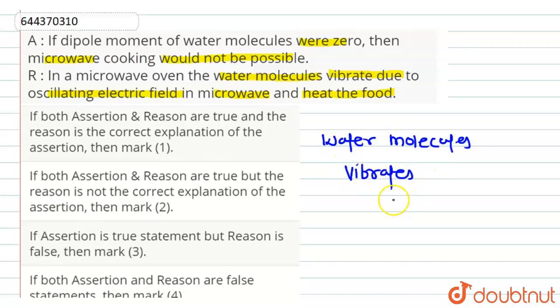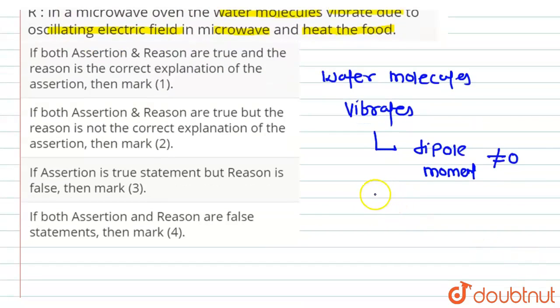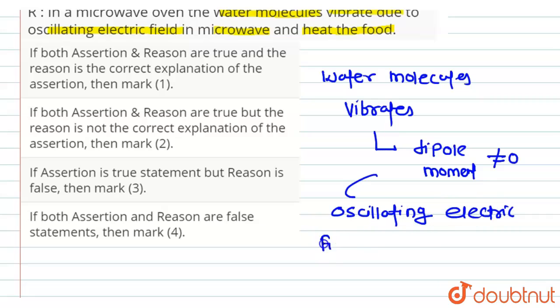vibrates as its dipole moment is not equal to 0, and due to which an oscillating electric field is produced. Oscillating electric field is produced in microwave and heat the food.